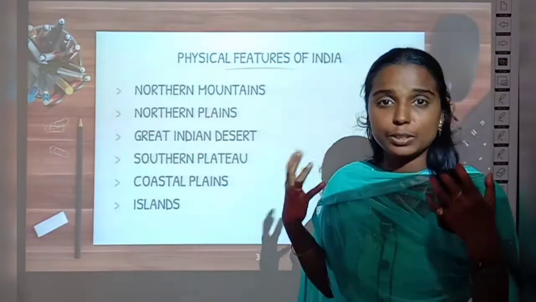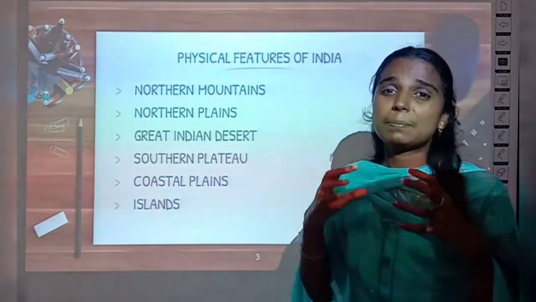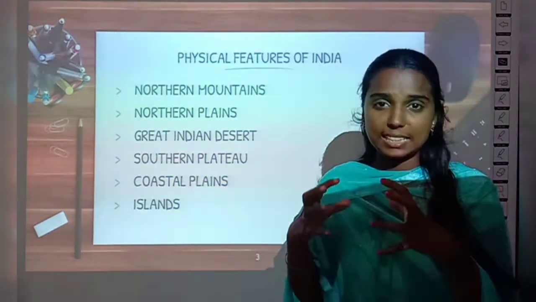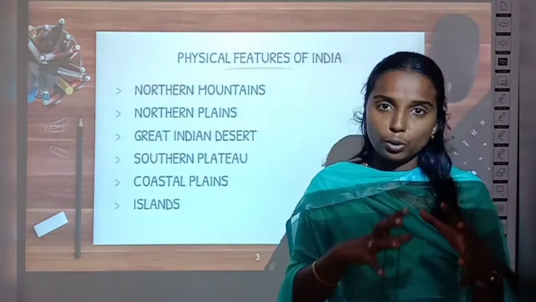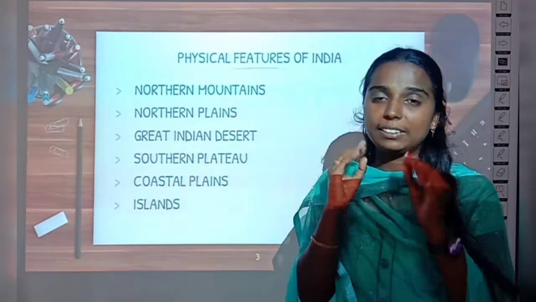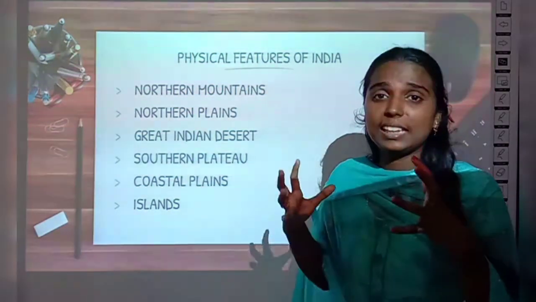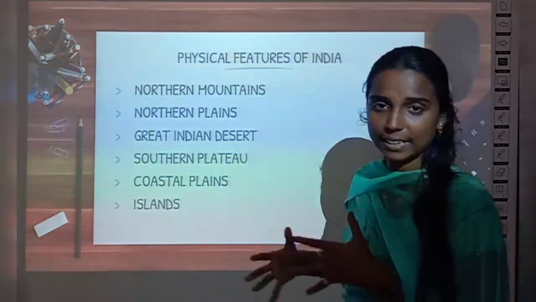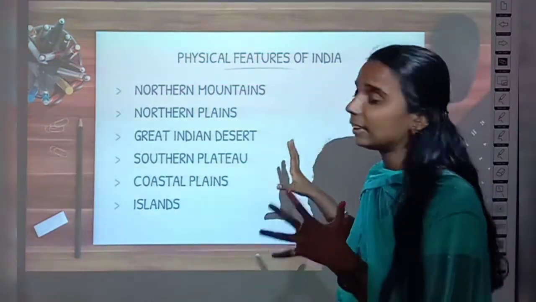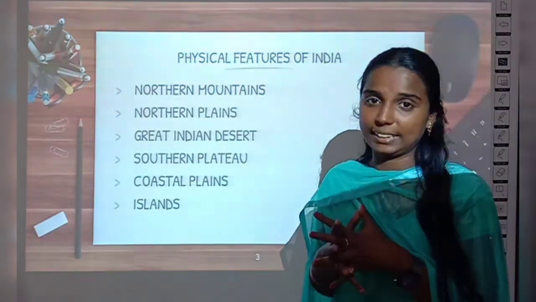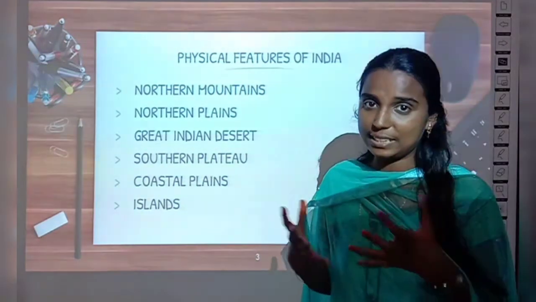So what do you mean by these different physical features? How is India divided into different physical divisions? Based on the different landforms. Landforms means mountains, desert, plains, or coastlines. Based on that only, we are dividing our India into 6 different physical features. Our India has so many physical features, right? We have almost all the physical features. That is why our India is a unique country, with different physical features.